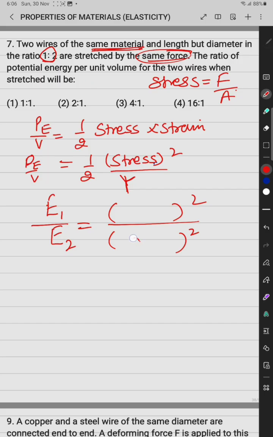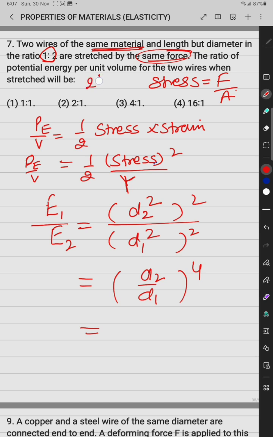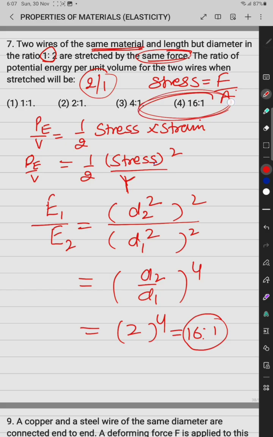So the diameter of the first one, suppose d1 square, e1 is inversely proportional to d1 square, and e2 is inversely proportional to d2 square. Then we can say the ratio of the energy density is d2 by d1 to the power 4, and d2 by d1 is the same as the ratio of the radius, so it is 2:1 inverse. 2:1 means 2 by 1 to the power 4, so it is 16:1. So the correct option is the fourth one.